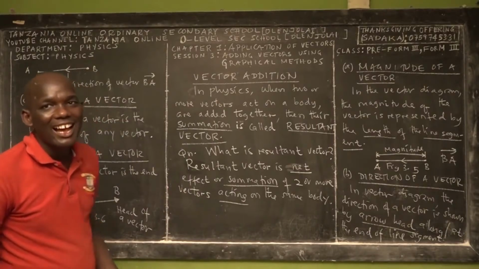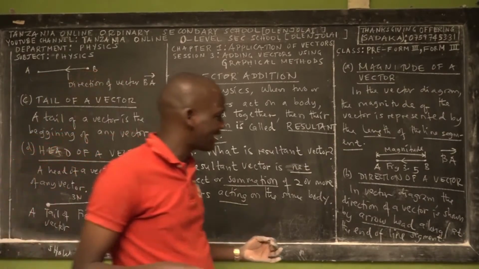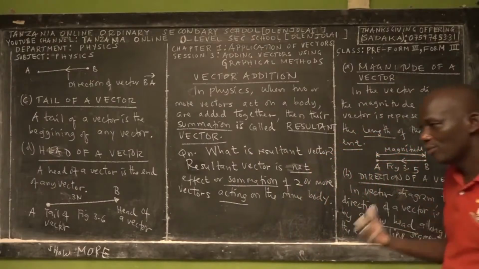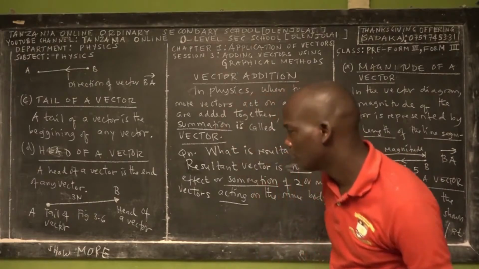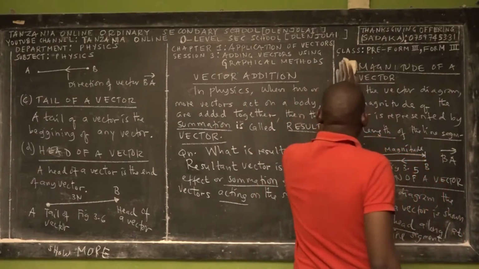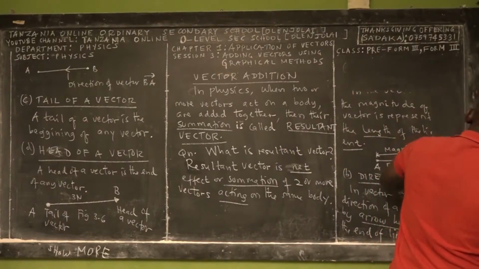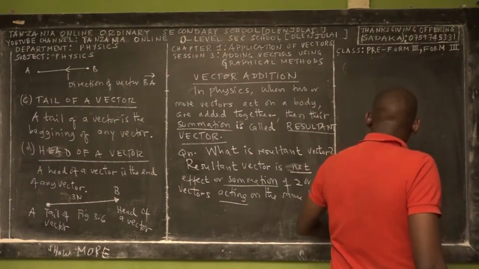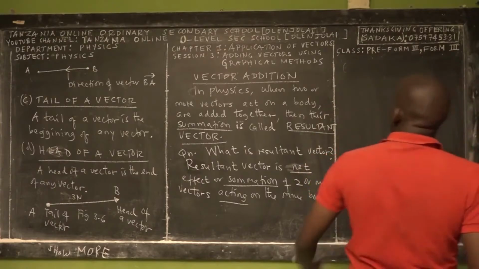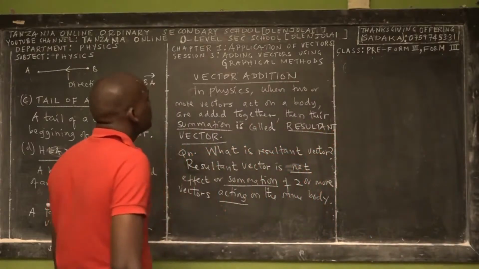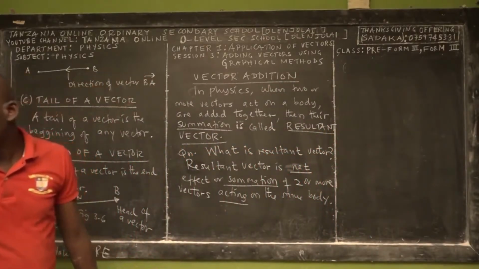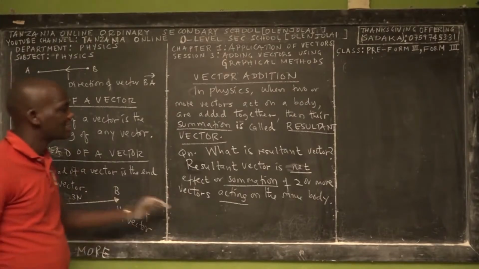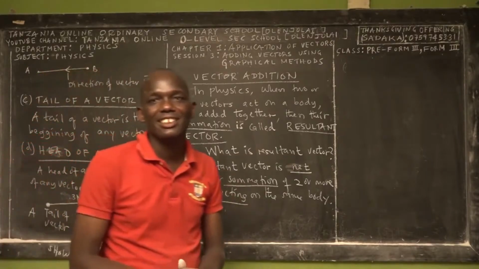We cannot find the resultant vector of two vectors each acting on two different bodies. That's why we are limiting. So we'll be dealing with vector diagrams and with the resultant vector. In order to understand the addition of vectors using graphical methods, make sure that you understand the vector diagrams and the resultant vector.